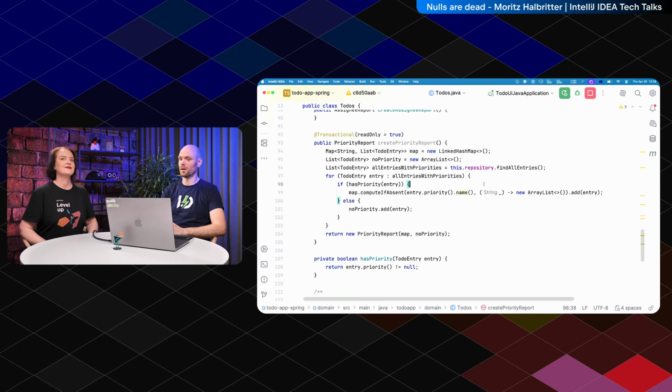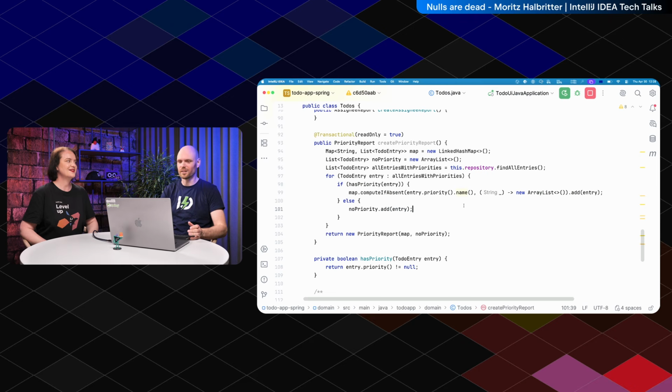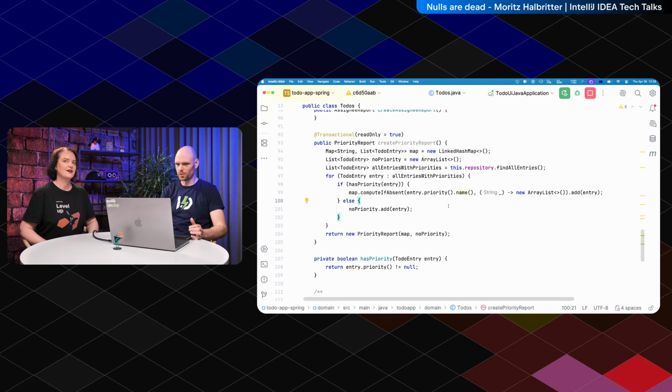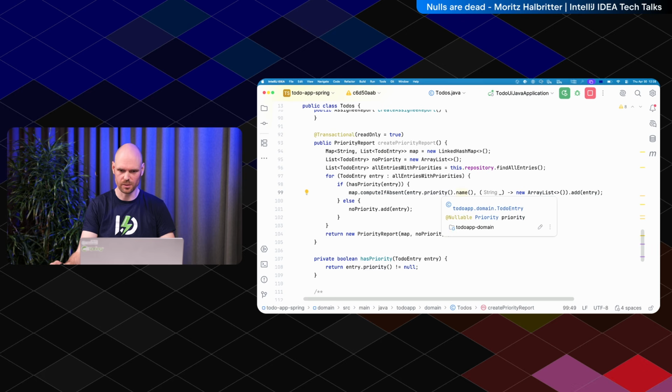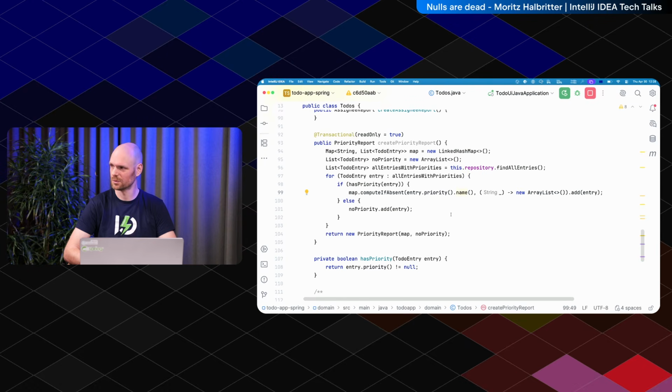Oh, it actually complains about, IntelliJ also has inspections for nullability, and here you can see it's yellow. Yellow is always not so good. It's better than red. It's a warning. Yeah. But let's see. Method invocation name may produce null pointer exception. Okay. So let's take a look. What is this? Priority. Oh, okay. So the priority of a to-do entry is actually nullable, and I'm going to call .name on it. And if this is null, given just that context, it would be correct that, hey, this can be null. So if I call a method on it, that could produce a null pointer exception. So you must guard it essentially with an if. Yeah. Do an if check somewhere or use a method which does an if check.